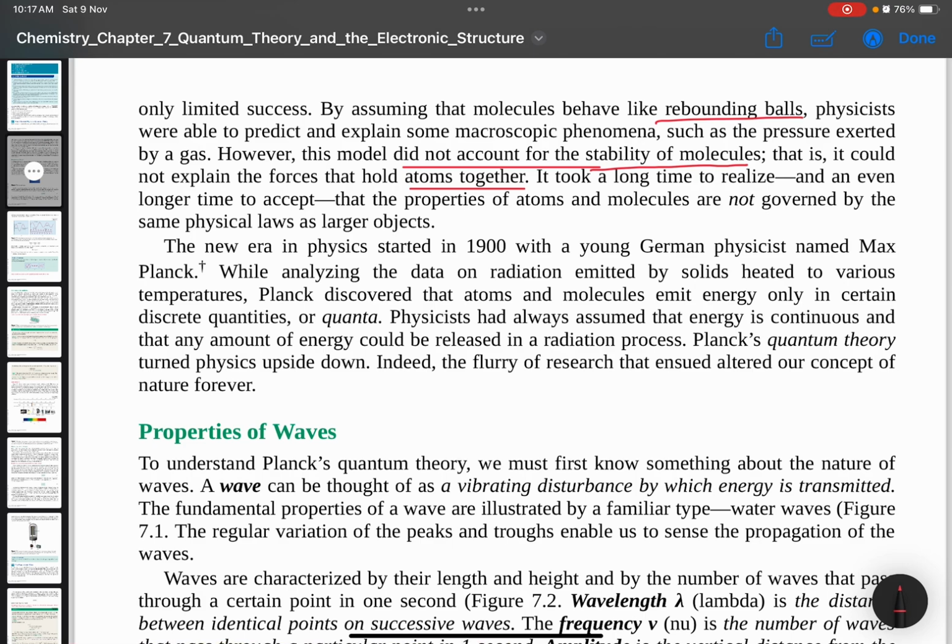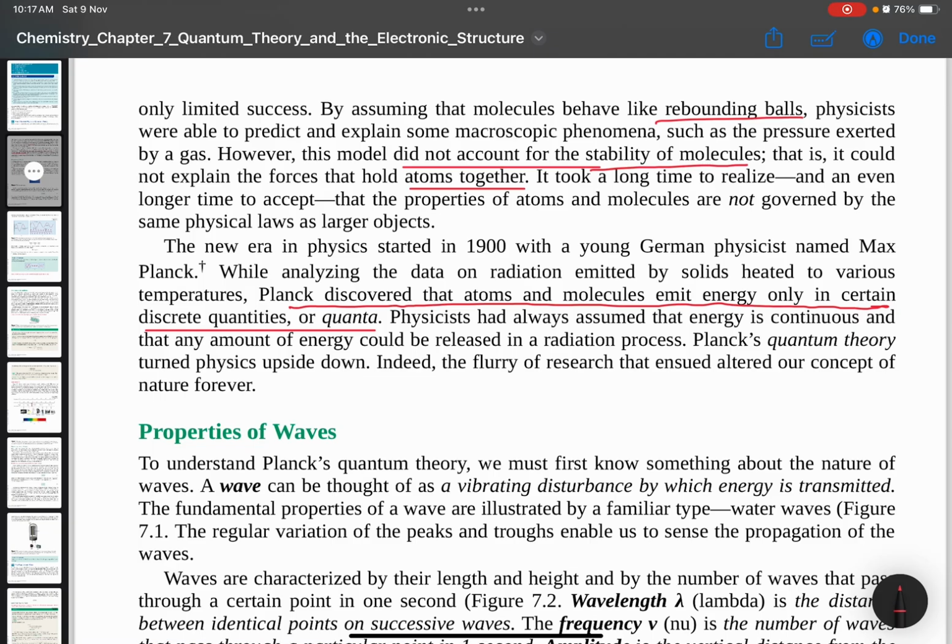19th century, the young German chemist Max Planck analyzed the data on radiation emitted by solid elements heated to various temperatures. Then they discovered atoms and molecules emit energy in certain discrete quantities or quanta, not continuous like white light, yang ada semua warna. Dia just ada certain warna sahaja.